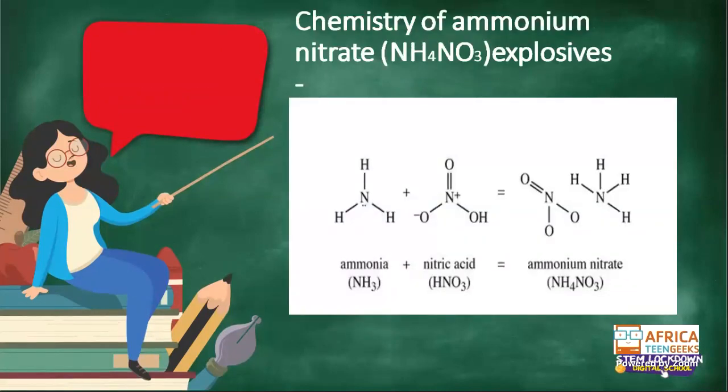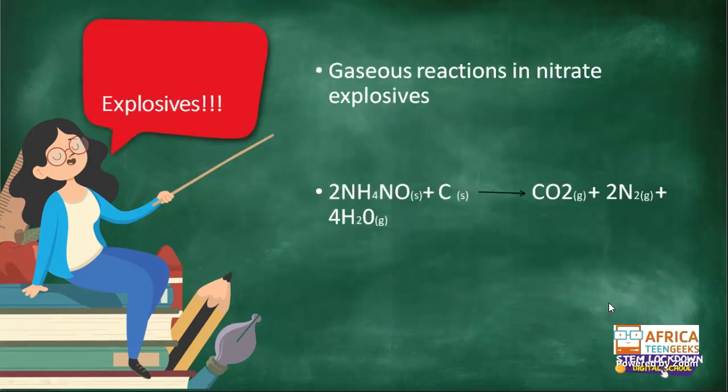And how do we find our ammonium nitrate? This is our ammonium nitrate. So how is it made? It's made through ammonia and nitric acid. So this is the chemical formula and how it looks.